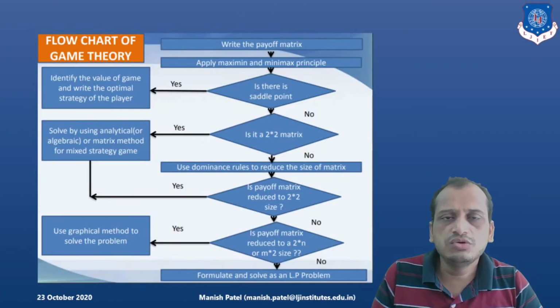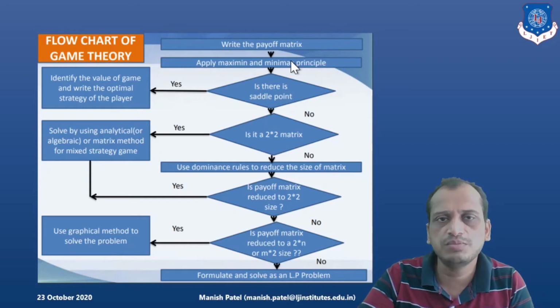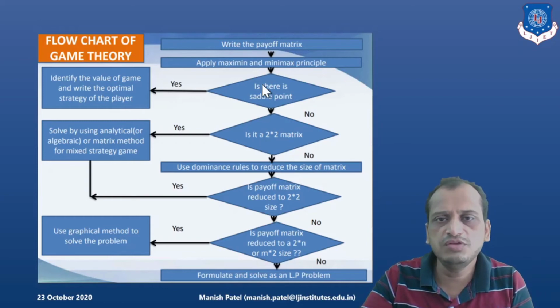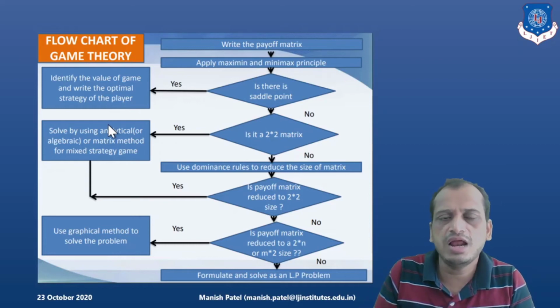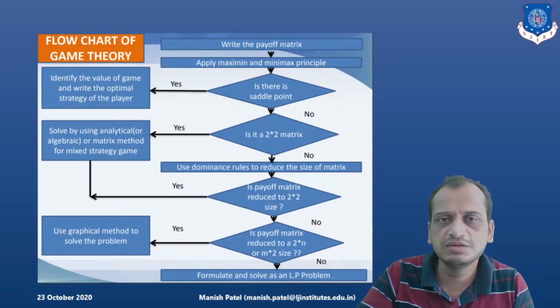Now let's look into how you solve game theory, how we approach it. So first of all, given the payoff matrix, we will try to find out maximin or minimax. We will look into one example of how we solve that. If there is a saddle point, then it is the value of the game. But if you do not find the saddle point, then you will look into whether it is a 2x2 matrix. If it is a 2x2 matrix, then we can employ methods like the analytical method, algebraic method, or Oddment method to solve it and get the value of the game.